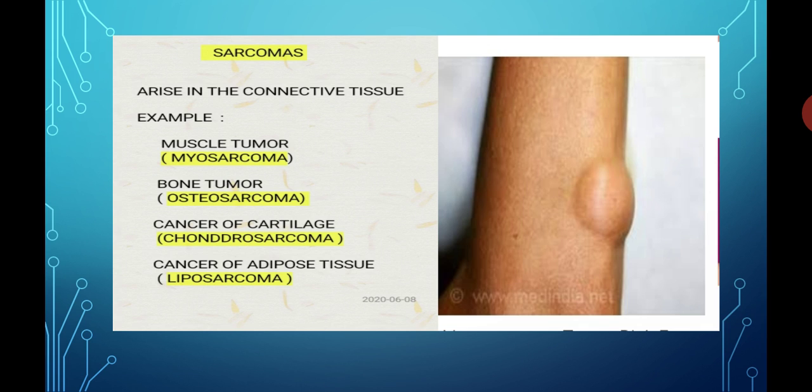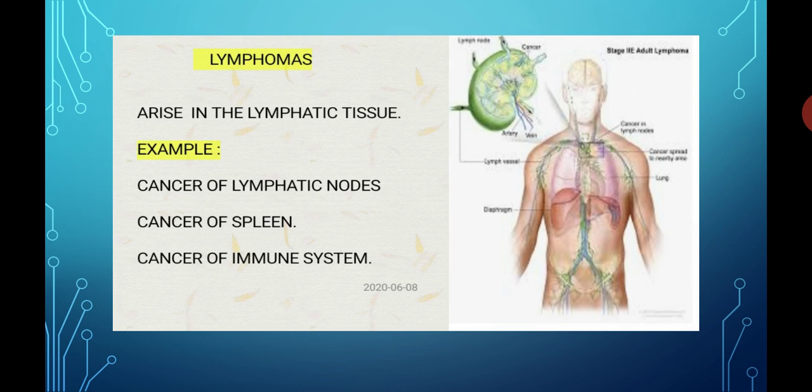And if the question asks to define sarcomas: the cancer which is related to the connective tissue, or the cancer which arises in the connective tissue, is known as sarcomas. So this is about type number 2 cancer, which is known as sarcomas. Let's start with the third type of cancer, which is known as lymphomas. Lymphomas, the cancer which is related to the lymphatic system or the lymphatic tissue, is known as lymphomas.